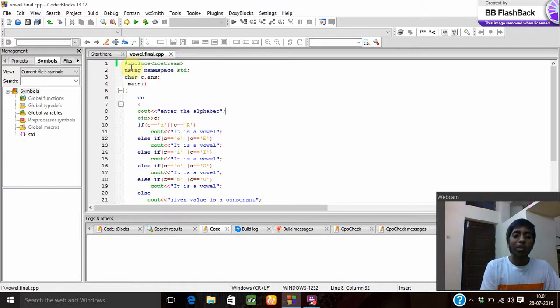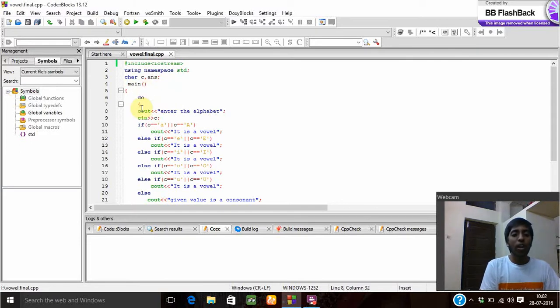Now I am here to discuss a program about whether the given alphabet is consonant or vowel. The program starts with #include <iostream>, which is the header file used in this program, followed by using namespace std, which is used to include all the files given in this program. The data type char is used for the variables c and answer.